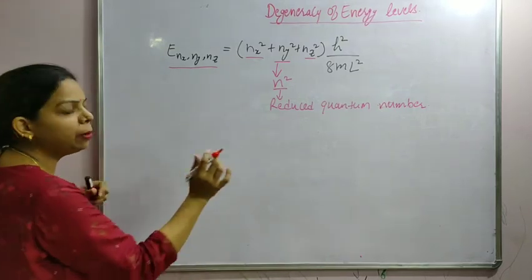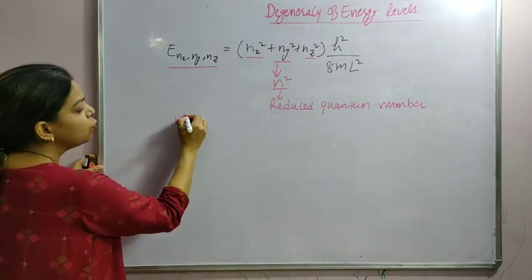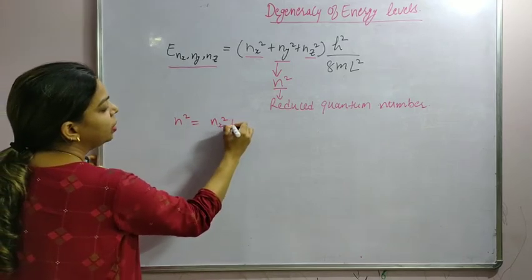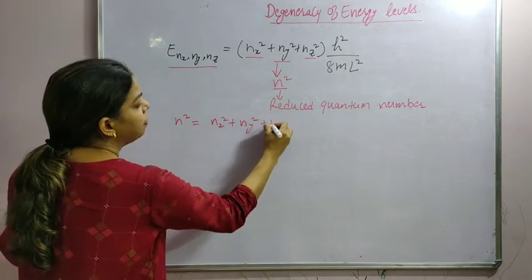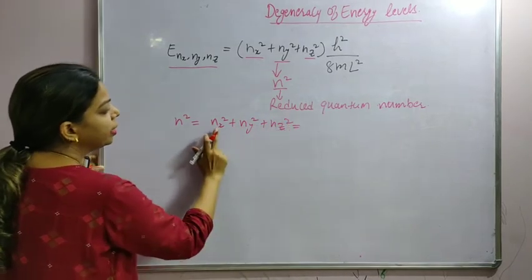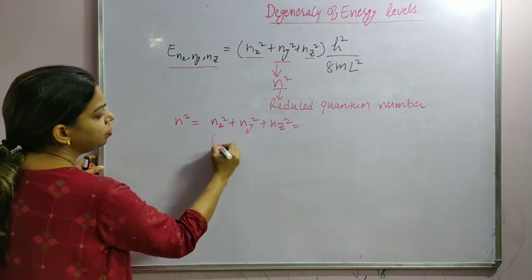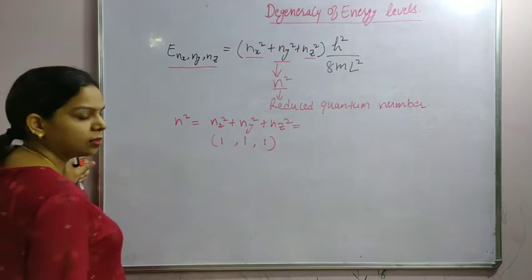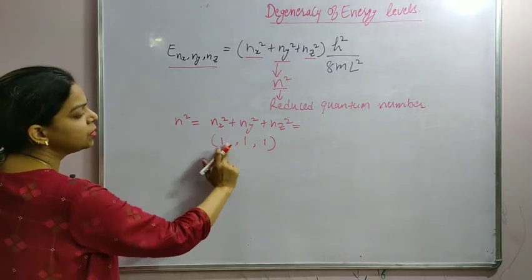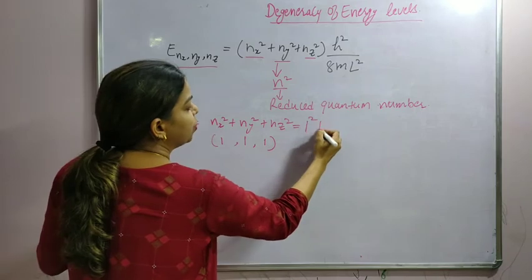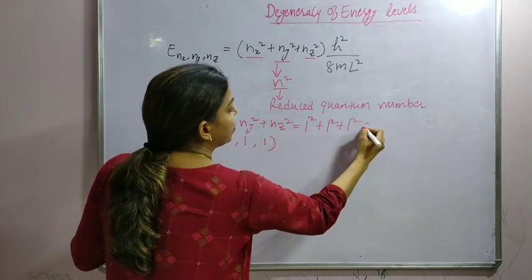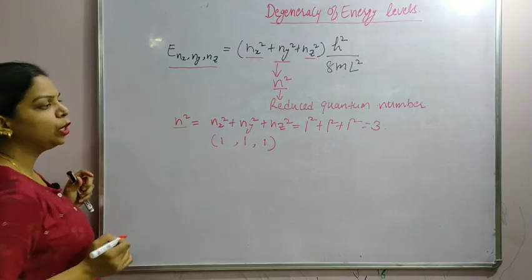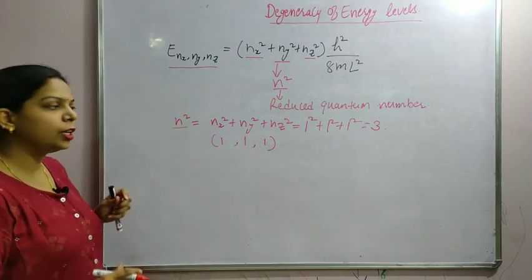The minimum possible value for reduced quantum number is nx square plus ny square plus nz square, when nx is 1, ny is 1 and nz is 1. So when the energy state is 1 1 1, it will be 1 square plus 1 square plus 1 square, equal to 3. So 3 is the minimum value of reduced quantum number for a 3D box.